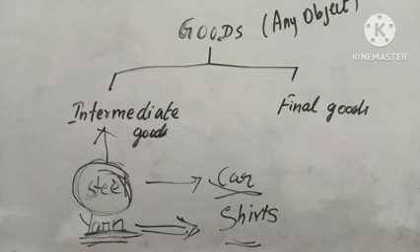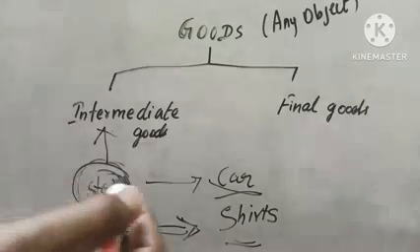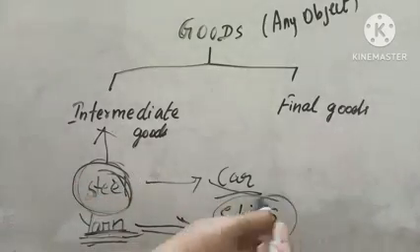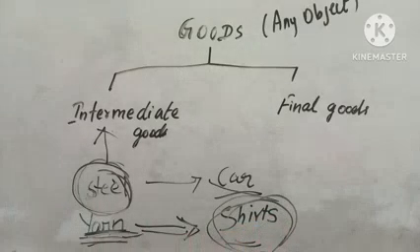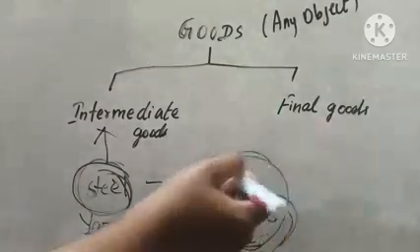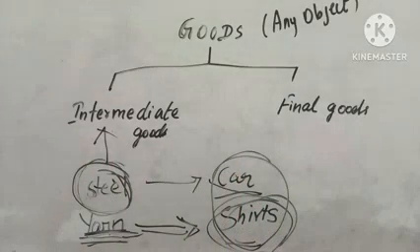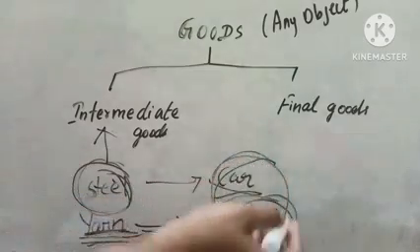Coming to shirts, it's a product which is ready for consumption. So these are all final goods. That's why this is the final commodity.